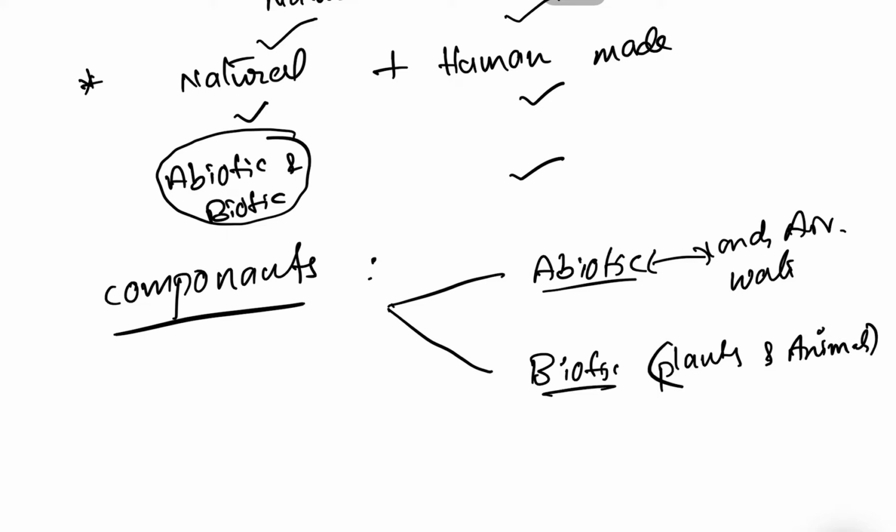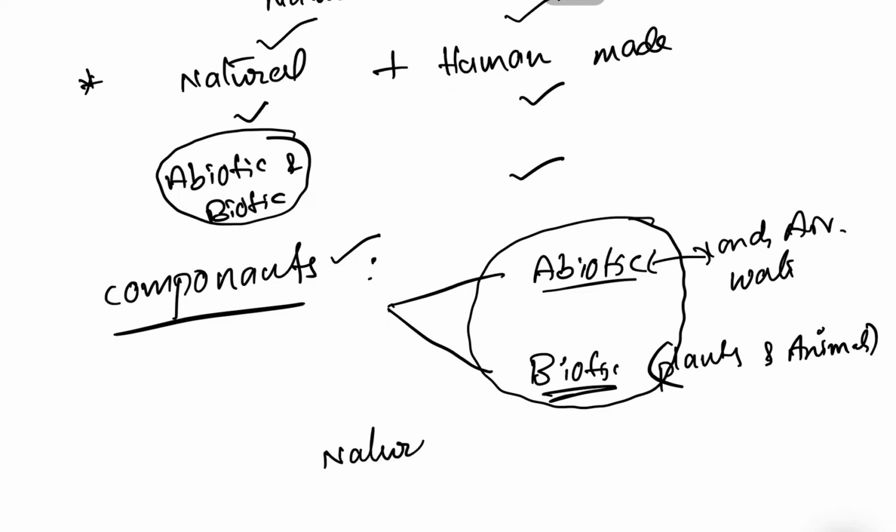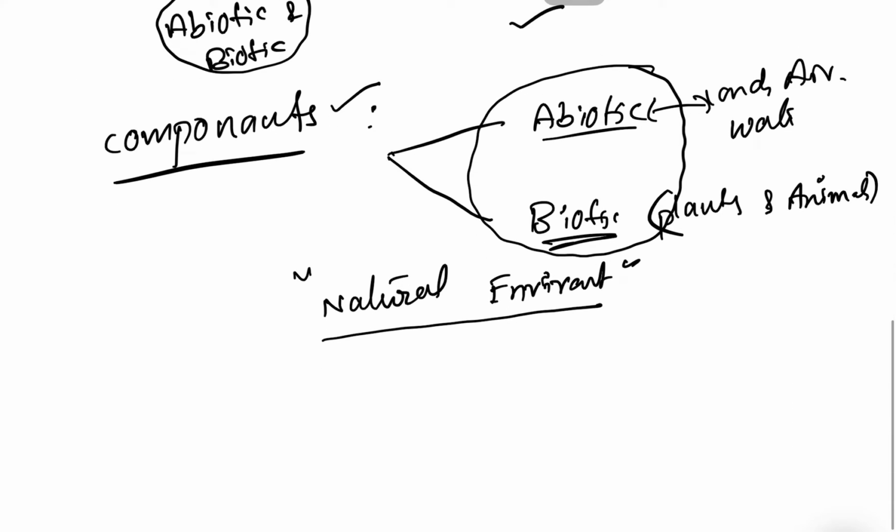Collectively, these two are called the natural environment, which is composed of biotic as well as abiotic components.